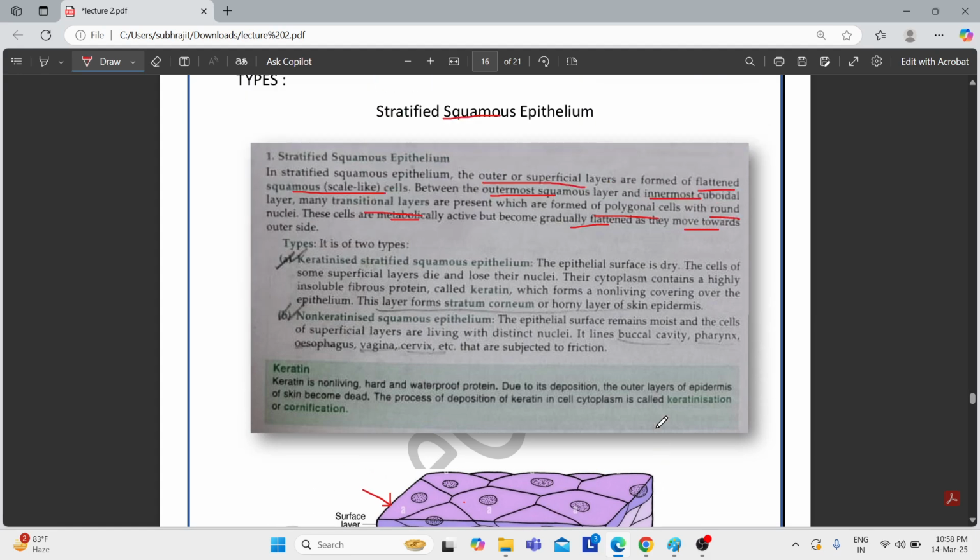Now it is of two types: keratinized and non-keratinized. As you can see from the term, one type of epithelium has keratin, and the other type will not have that keratin.